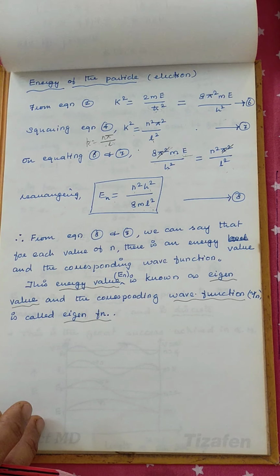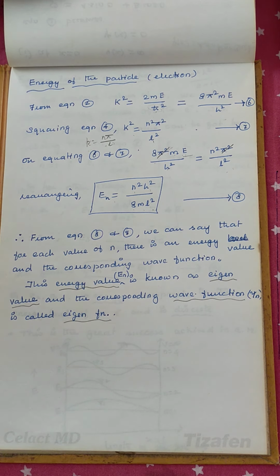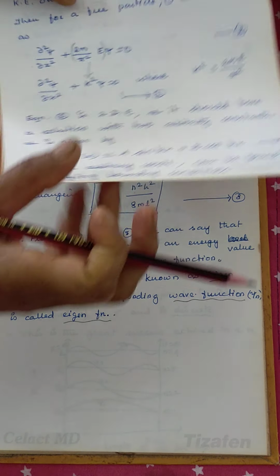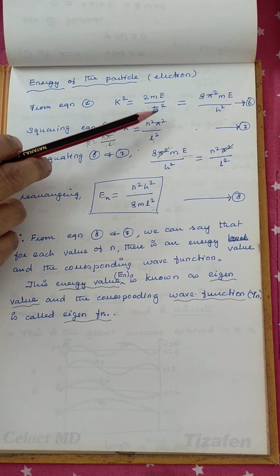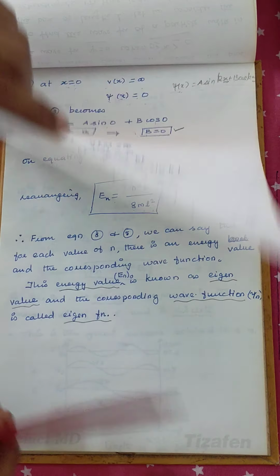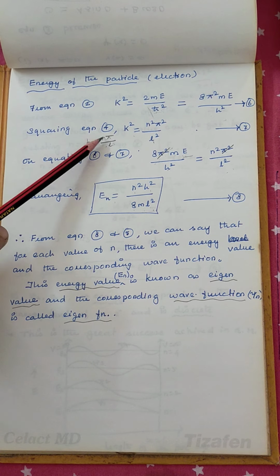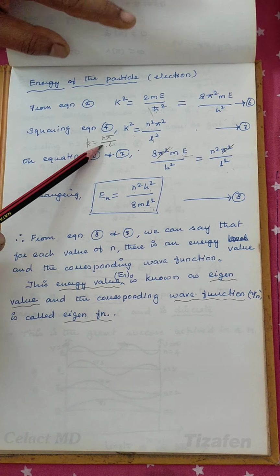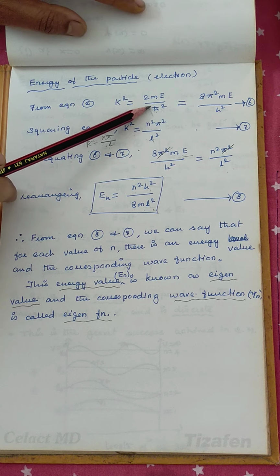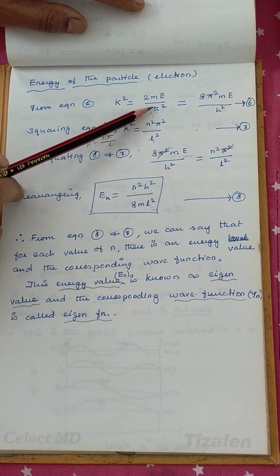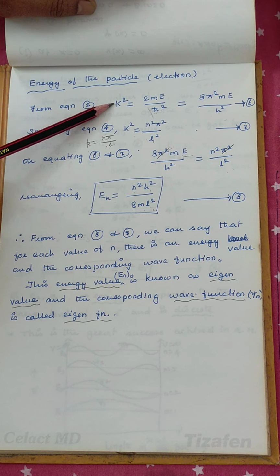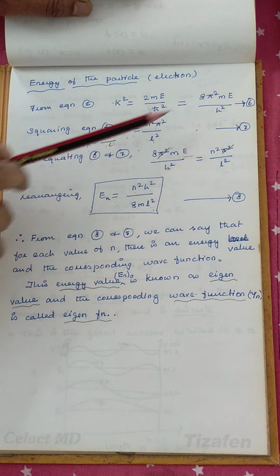Now let us derive an expression for the energy value from equation 2. In the beginning itself we considered this: k square is equal to 2mE by h cross square. And from this equation we know that k is equal to n pi by L, and from k we find k square. This is n square pi square divided by L square. Here we know h cross equal to h by 2 pi. Instead of h cross, if you substitute h, we have an expression. So this is k square, this is also k square, so we may equate these two.